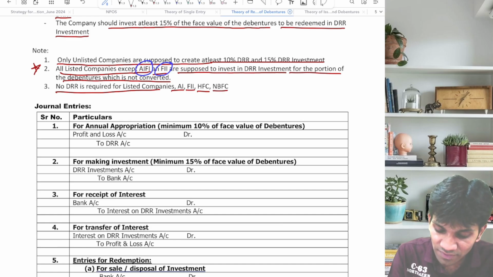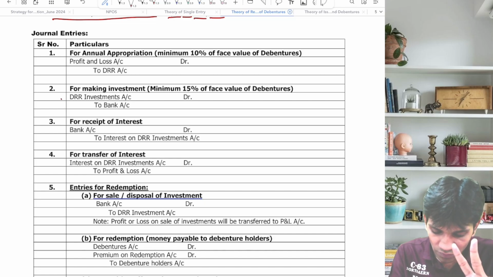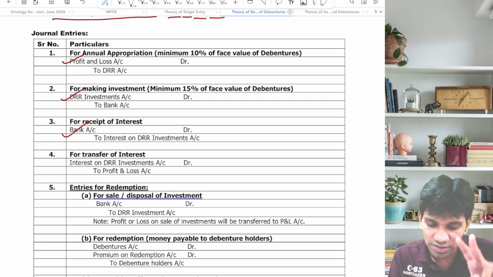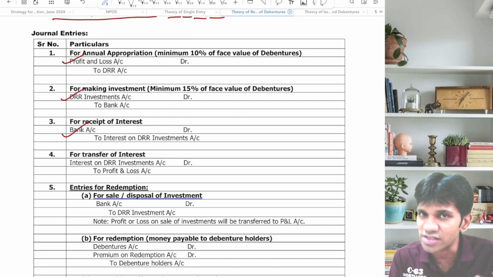Now I'll just revise the steps with you. Transfer to DRR, invest, interest, transfer, invest, interest, transfer, invest, interest.